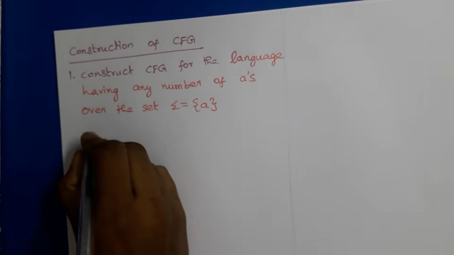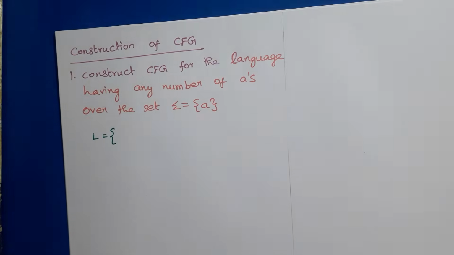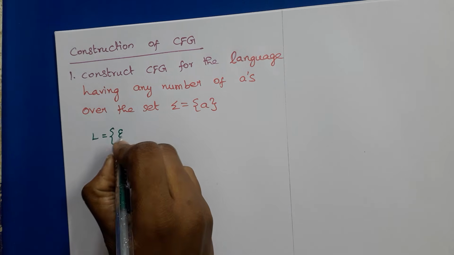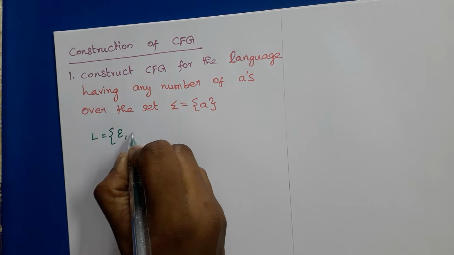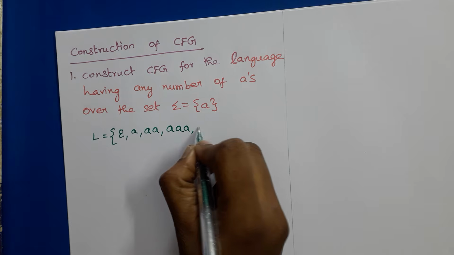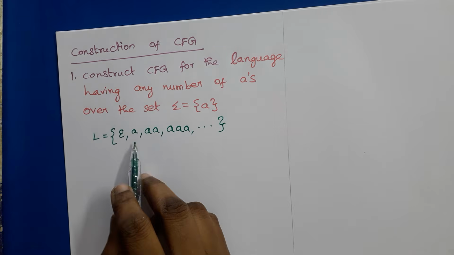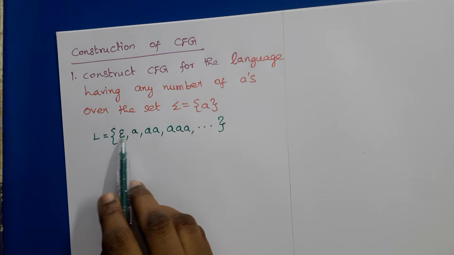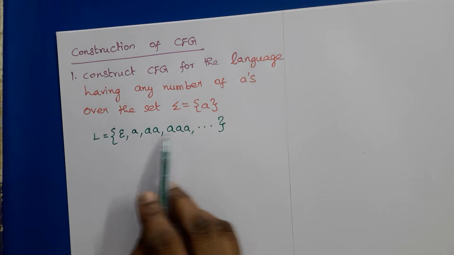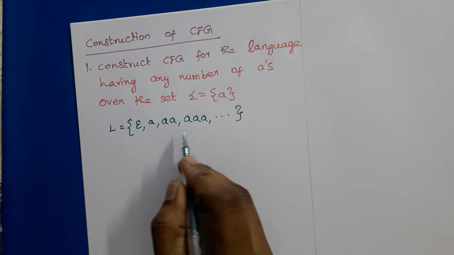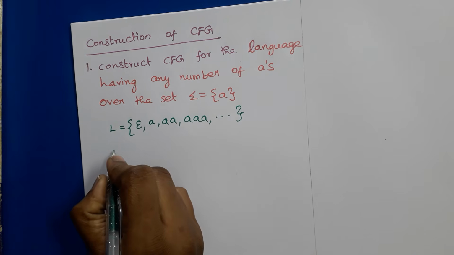So what is the language of this grammar? Any number of A's, so including epsilon. So zero A's, one A, two A's, three A's, etc. Our CFG should accept all these strings: epsilon, single A, double A's, three A's, four A's, etc. So how do we construct a context free grammar for this?